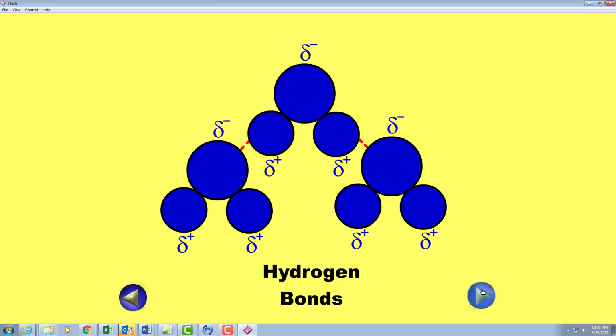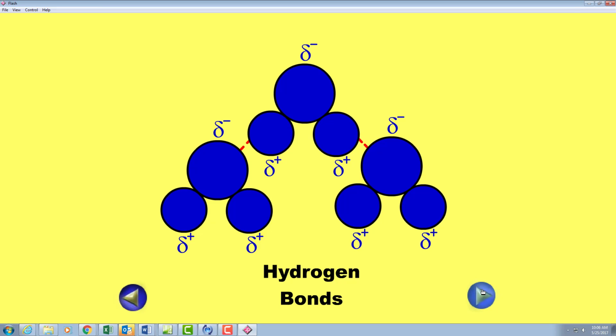Because of these charges, it will attract other molecules that have these polar covalent charges, the bonds. The more that they have, the more they bond to water. They act like little life preservers, little floaties. And the more of those floaties you have on a molecule, the more it will suspend in water. So why we call water a universal solvent.